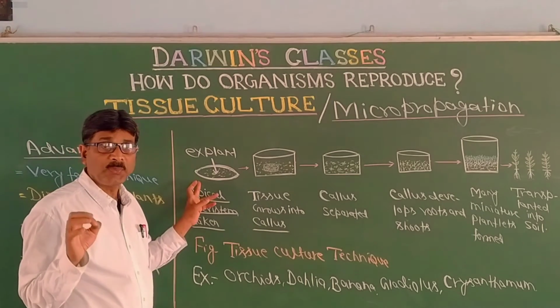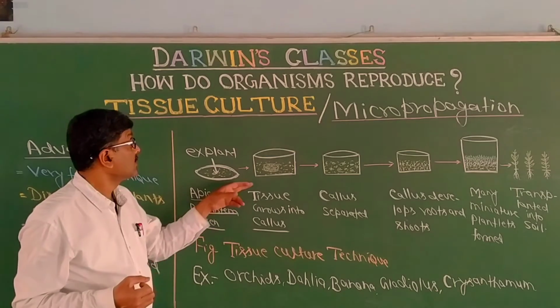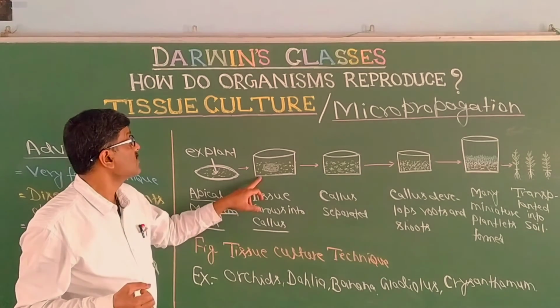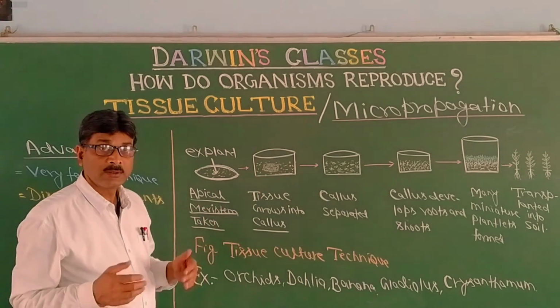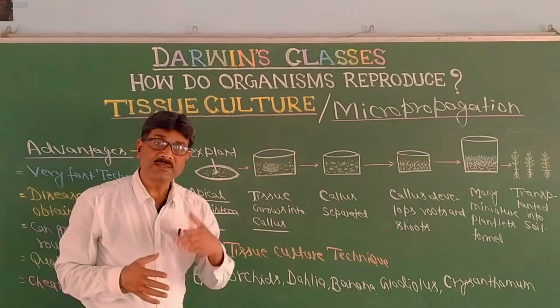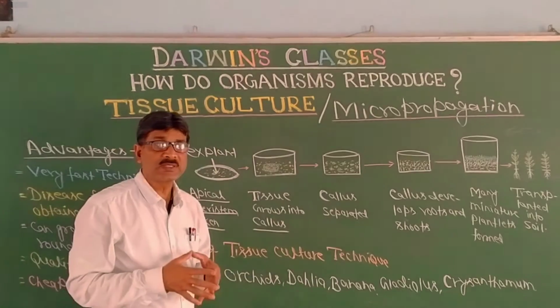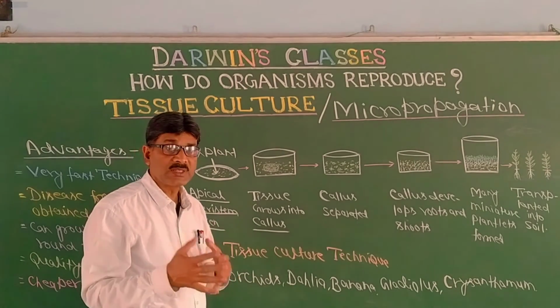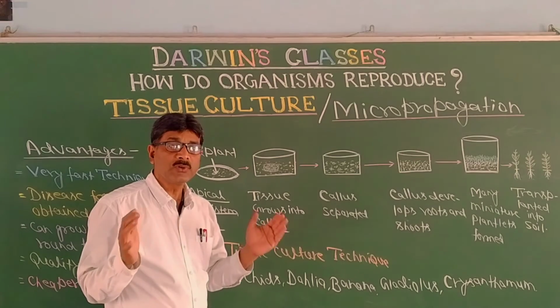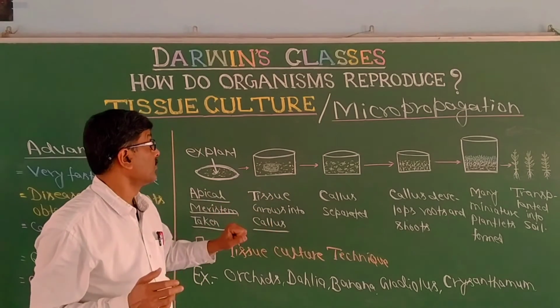It is transferred into a nutrient medium having hormones like cytokinin, which promotes cell division and leads to the formation of a mass of cells, termed callus.